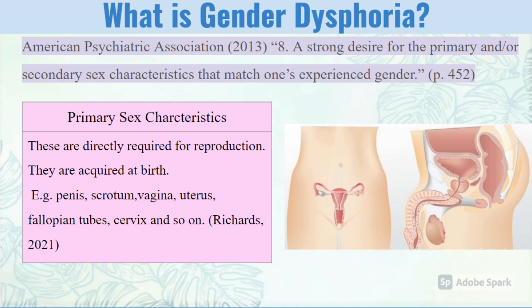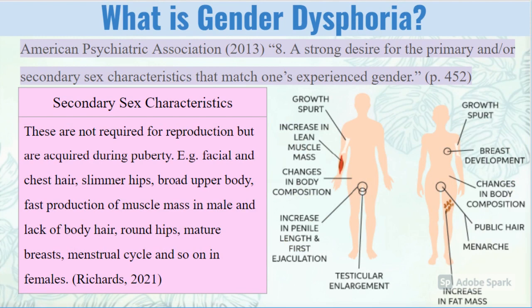Primary sex characteristics are directly required for reproduction and are acquired at birth. These are the penis, scrotum, vagina, uterus, fallopian tube, cervix, and so on. Secondary sex characteristics are not required for reproduction but are acquired during puberty.